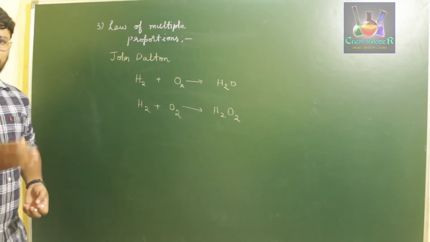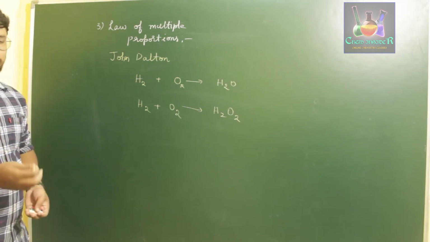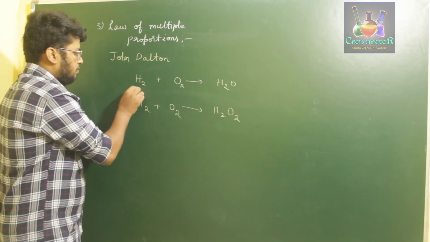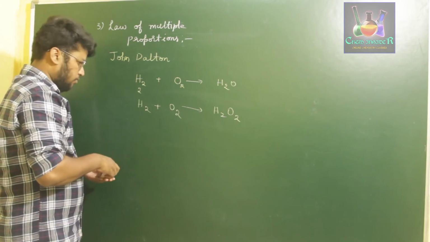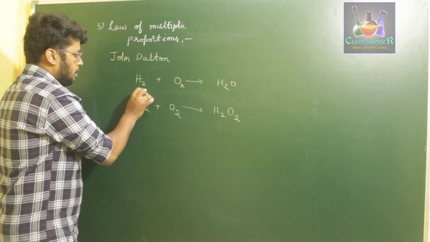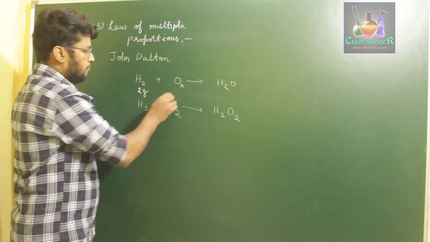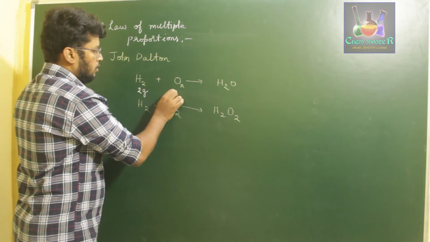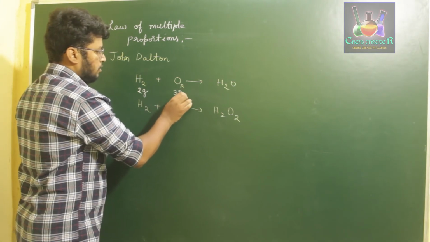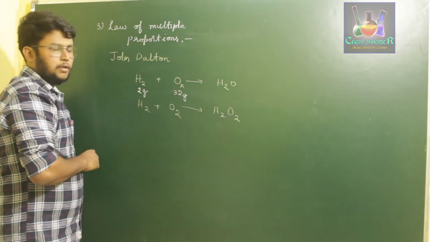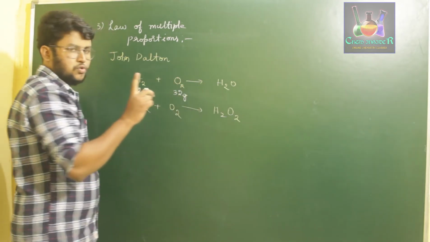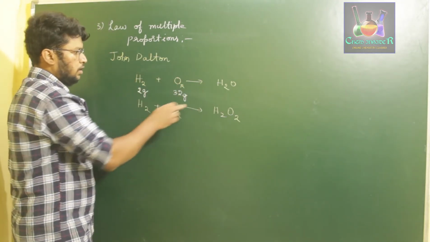Now we'll use the first law, that is the conservation of mass. For hydrogen, the mass of an atom is 1 gram, so our mass of hydrogen molecule will be 2 grams. Mass of oxygen molecule will be 32 grams, right? But what we use here is just 1 atom.